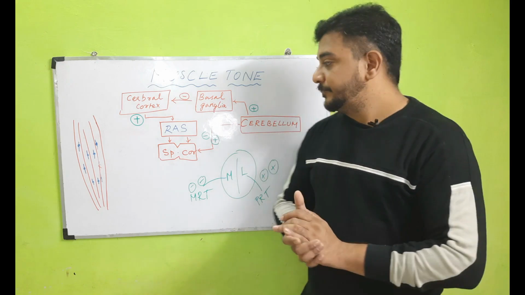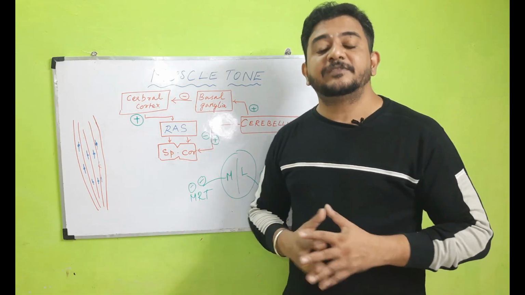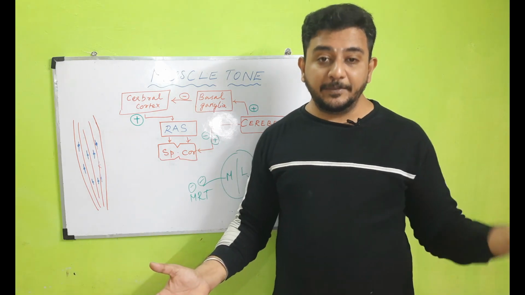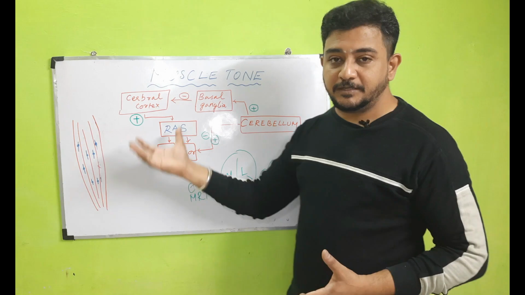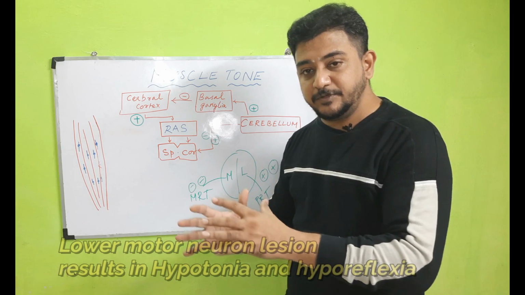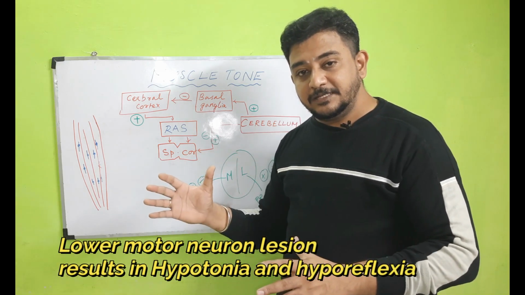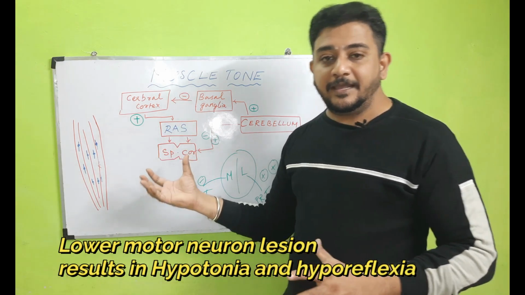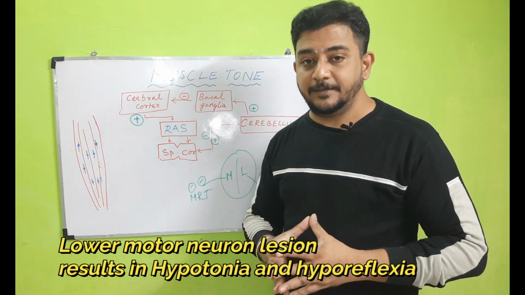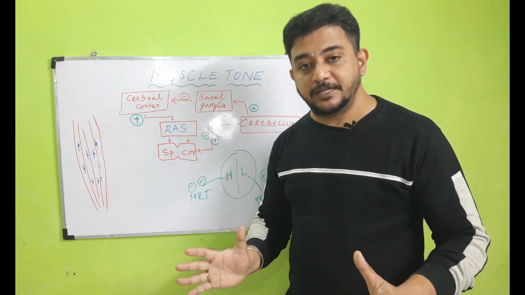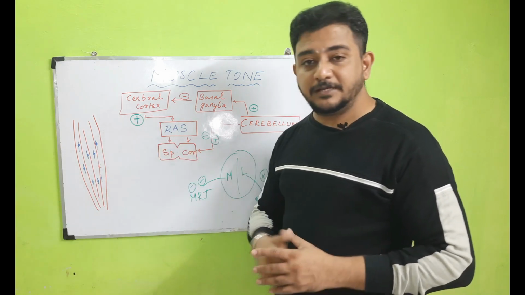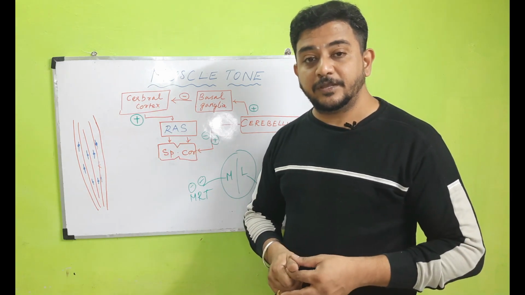So to conclude, in case there is hypotonia or hypertonia, hyporeflexia or hyperreflexia, you should know which are the structures that might be affected. In case there is any problem in the reflex arc, that is between the spinal cord and the muscle, the neuromuscular junction or the anterior horn cells, then the patients will present with hypotonia, hyporeflexia. Classically there is no dispute in that, but in case of the higher center lesions, a pure cerebral cortex lesion can also present as hypotonia or hyporeflexia.